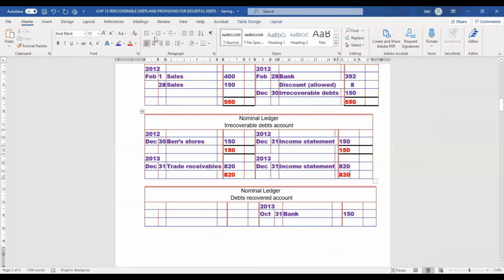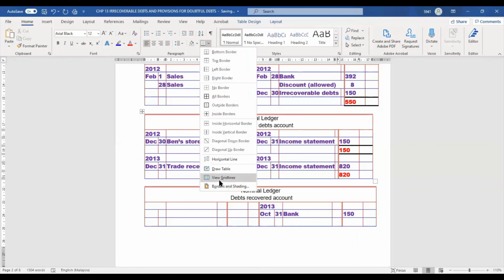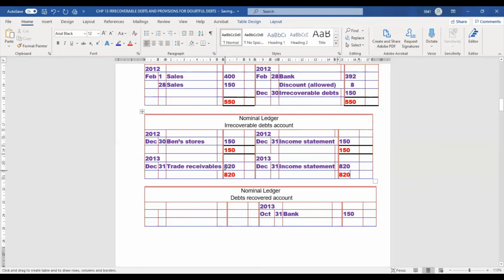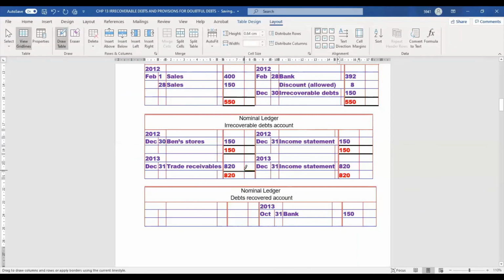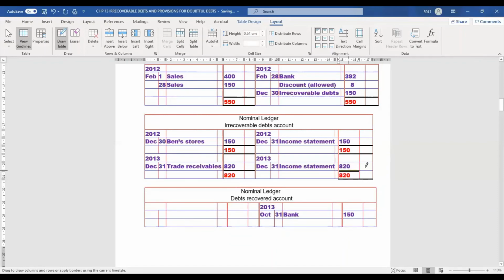After that, don't forget to underline. We need to draw double line. Line is very important now. Every time you balance up, you need to double line. This one also I draw now.